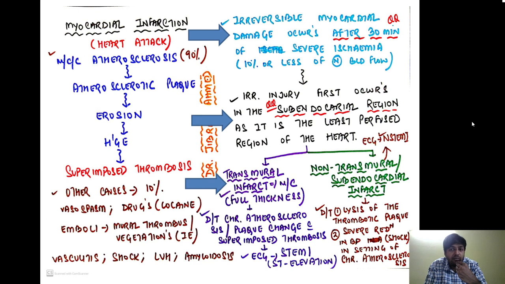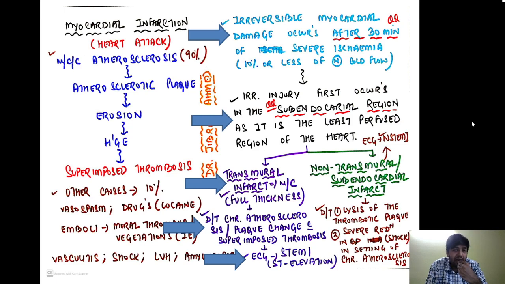So what are the different types of infarcts that occur? One is your transmural infarct, which is the most common type of myocardial infarction. What is the meaning of transmural? The full thickness of the myocardium undergoes infarction; that is, the endocardium, myocardium as well as the pericardium are involved. It occurs due to chronic atherosclerosis or plaque change with superimposed thrombosis, and such a transmural infarct can be recognized in ECG, or electrocardiography, as ST elevation myocardial infarction, also called STEMI.